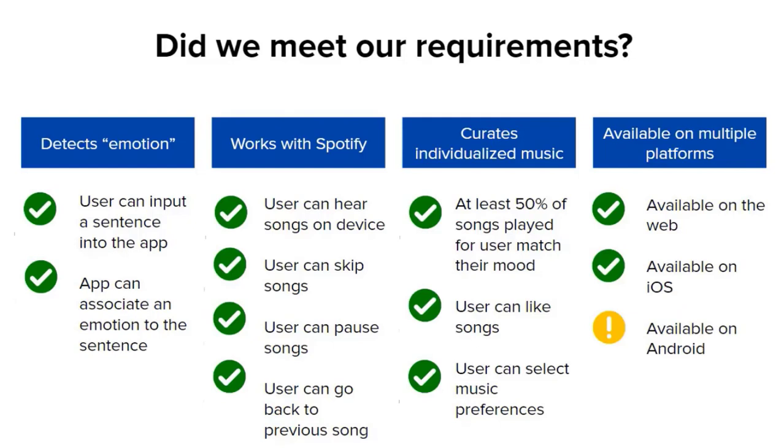So, did we meet all of our requirements? First of all, our app can detect emotion. It can successfully take a sentence from the user and classify the emotion from the user's input using the IBM Tone Analyzer. As well, our app works with Spotify with the ability to play songs from Spotify, pause, skip, and go back to the previous song. Being able to curate music for our users individually was a key part of our app, and we were able to achieve this as well.